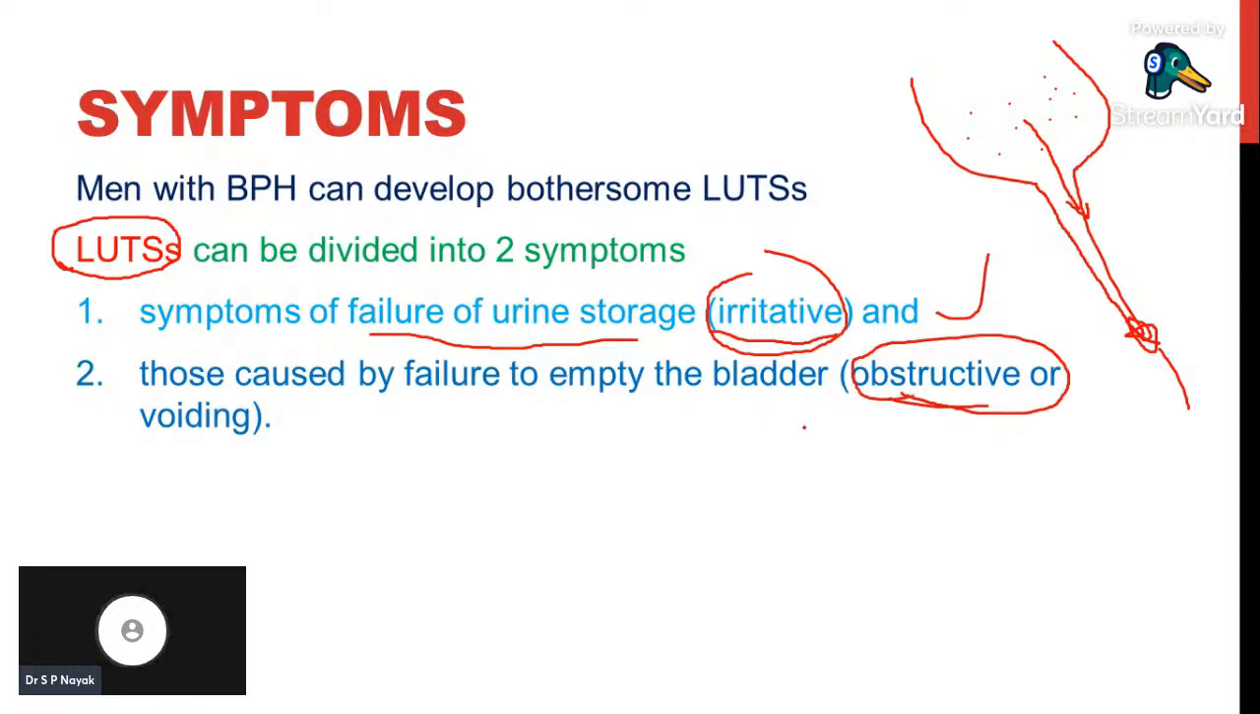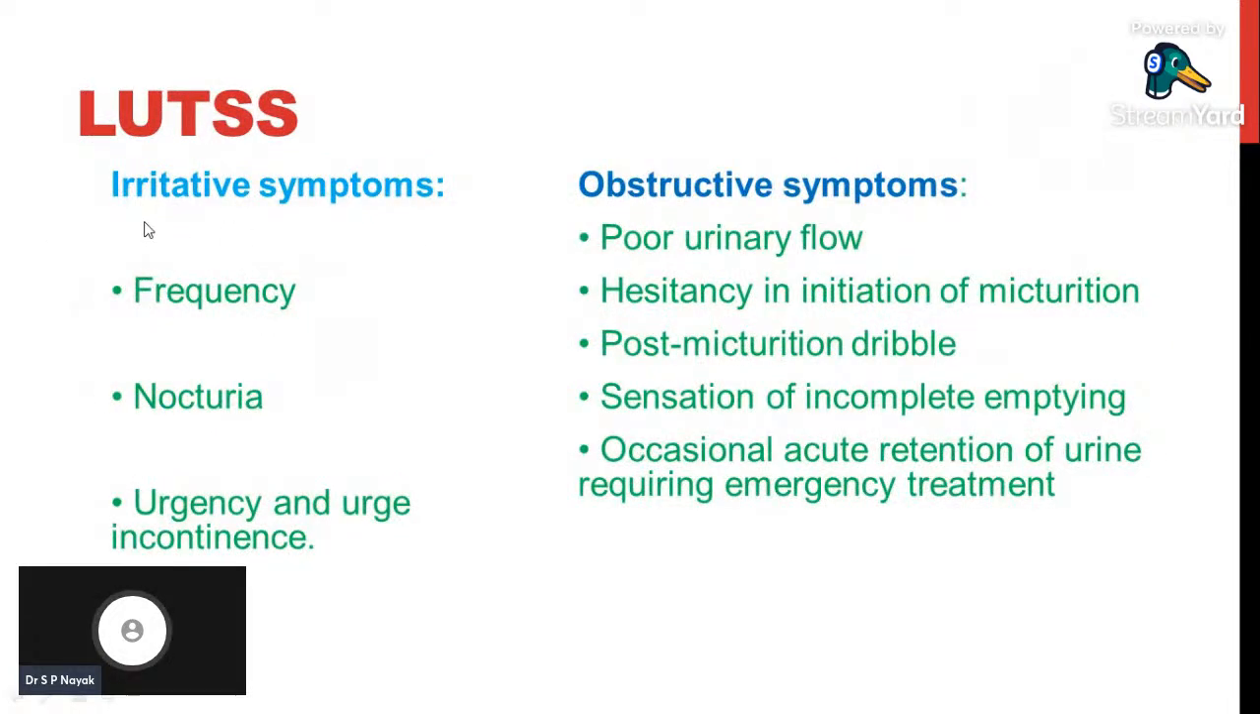Let's see the common symptoms. In the irritative symptoms, we have urinary frequency, the patient will have nocturia, and the patient will have urgency. So these three symptoms are associated with irritative bladder symptoms.